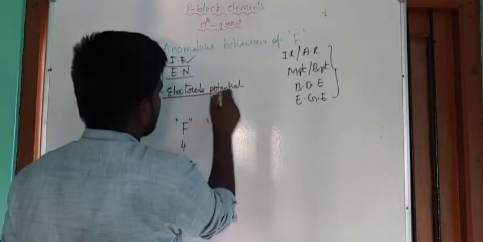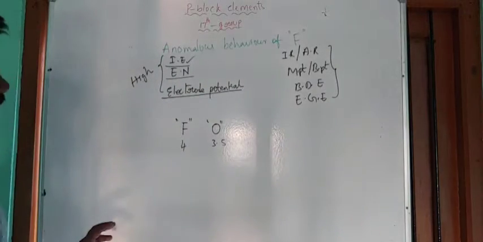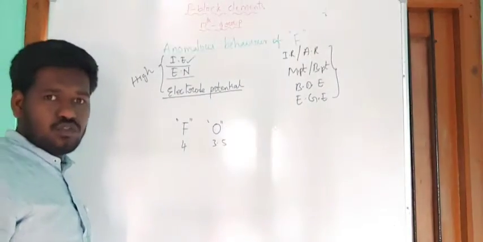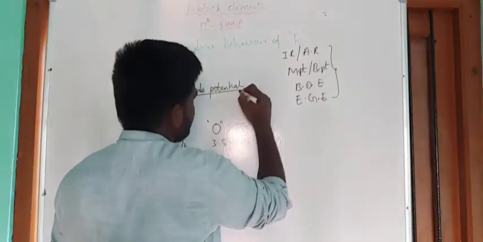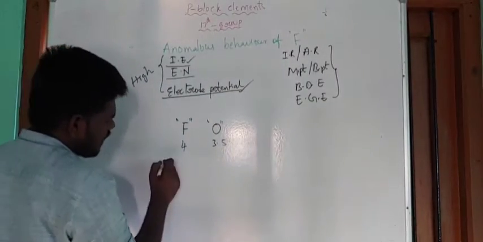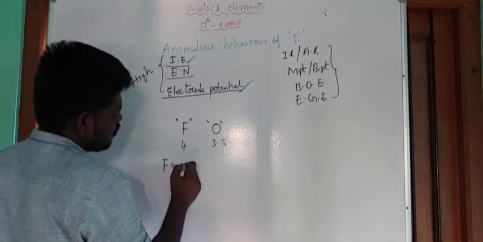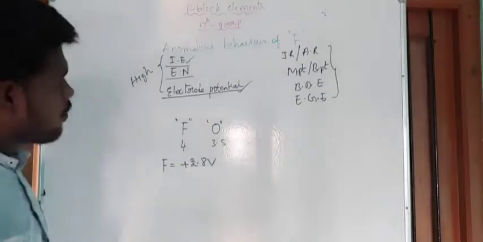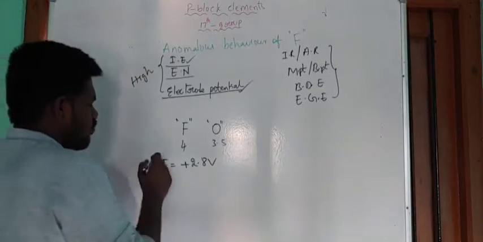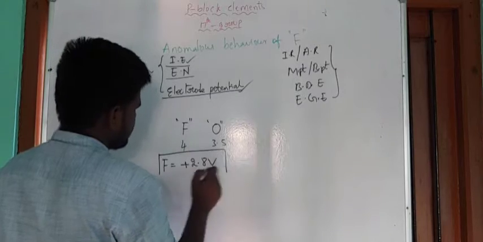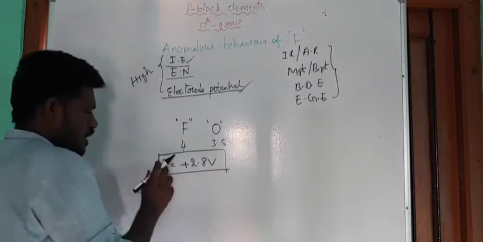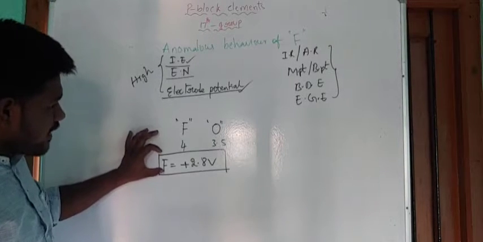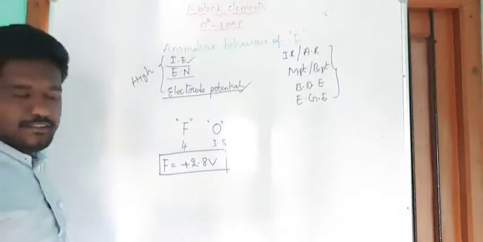Electrode potential. Electrode potential means the capacity of a reactant to pull the electron towards itself during a redox reaction. So here fluorine has the highest electrode potential value, that is plus 2.8 volts. Among all the elements in the periodic table, fluorine has the highest electrode potential value. It has more ability to attract the electron in a redox reaction.